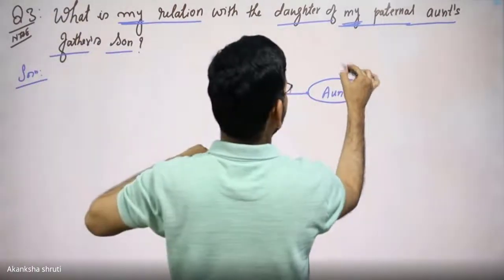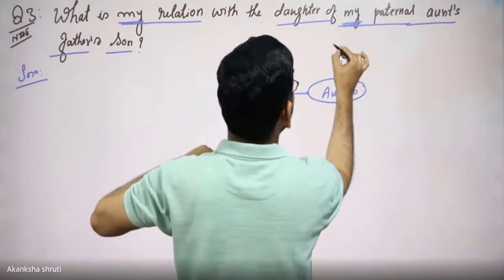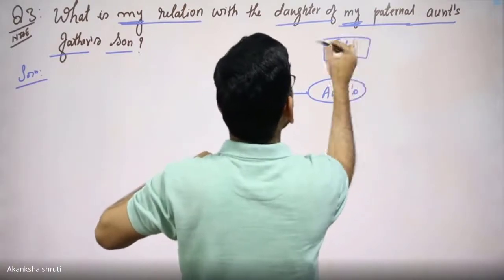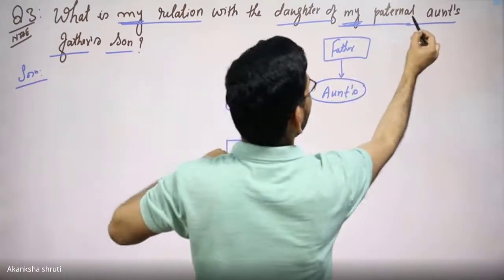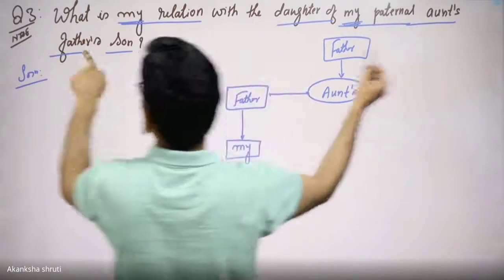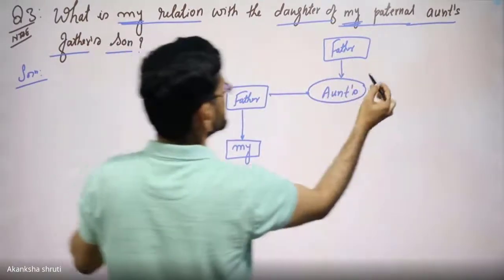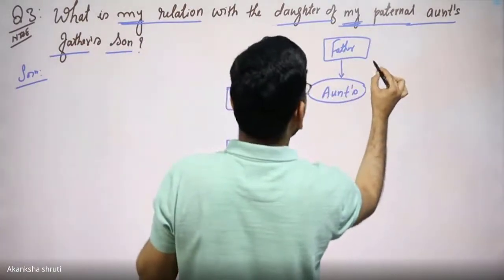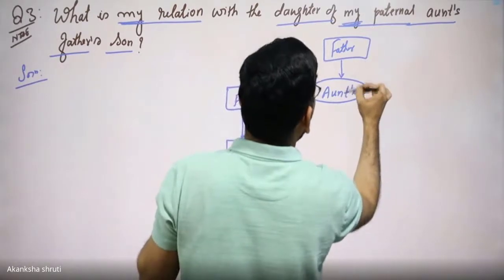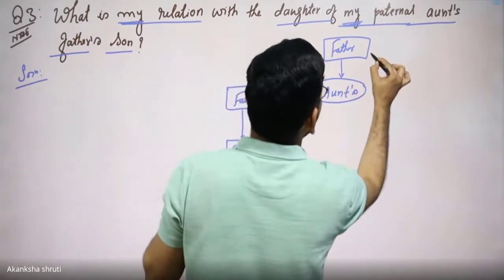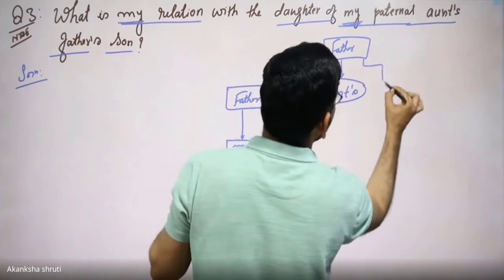So again the father of this aunt. Now my paternal aunt's father's son. So the son of the aunt's father, we need to draw the son here.